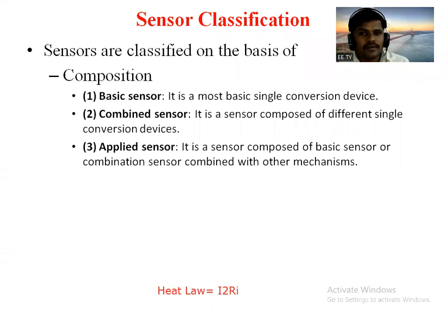So basically the sensor should depend upon the input parameter, or maybe the physical input parameter. Some sensors depend upon the working principle, and on that basis some are active, some are passive, some are absolute, some are relative. Okay, getting?